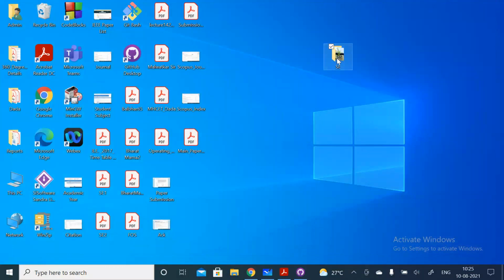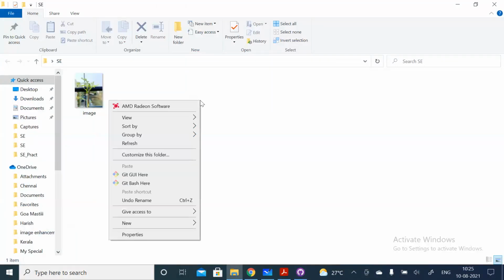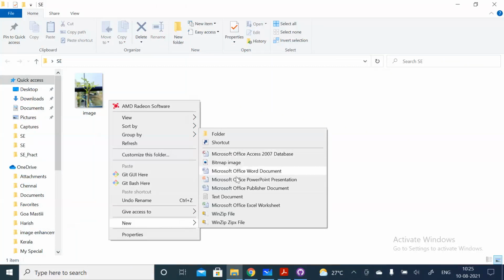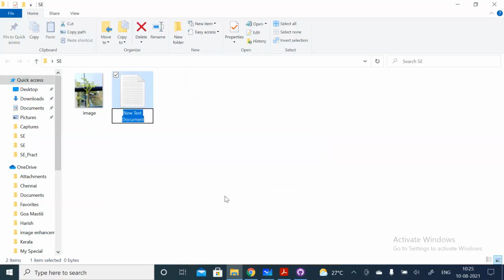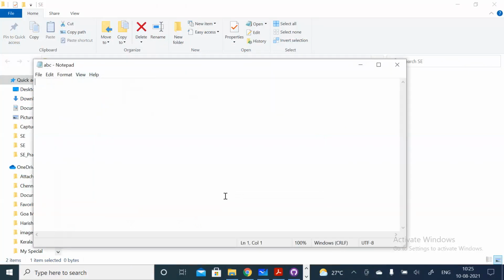See, suppose this is a file. I'll create one simple file, suppose abc. This is a text file, right? And I'll add some data. Suppose this is the simple file I have created here, saved.